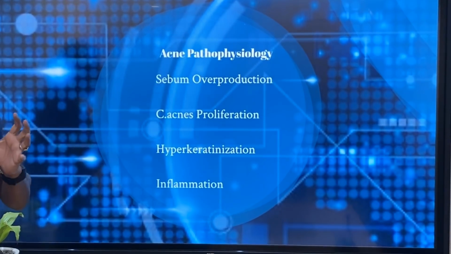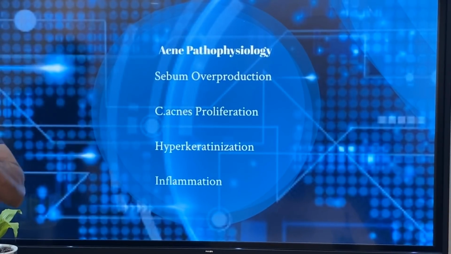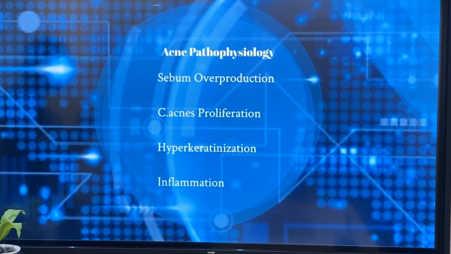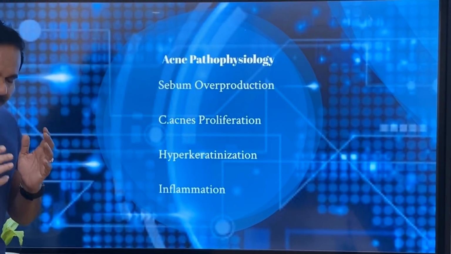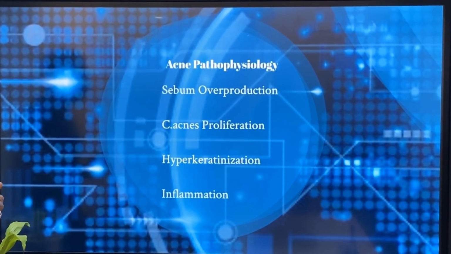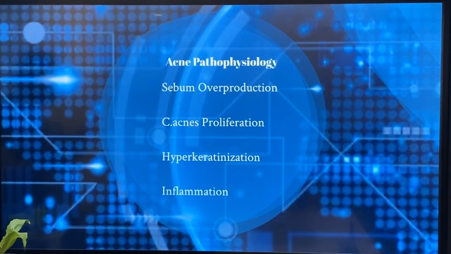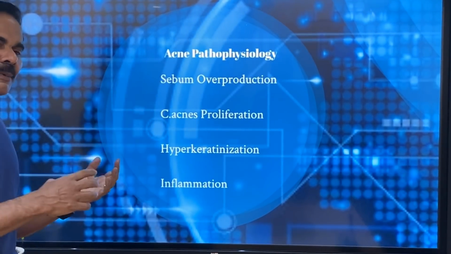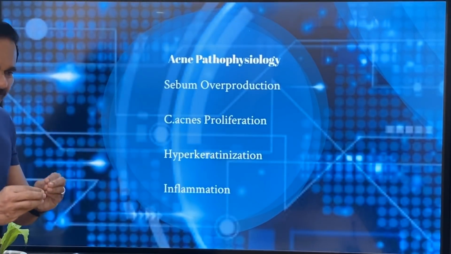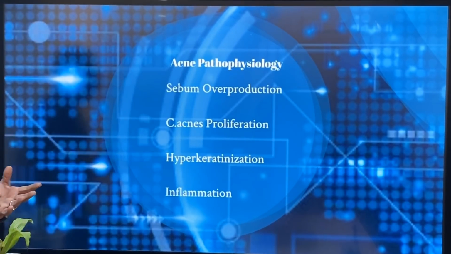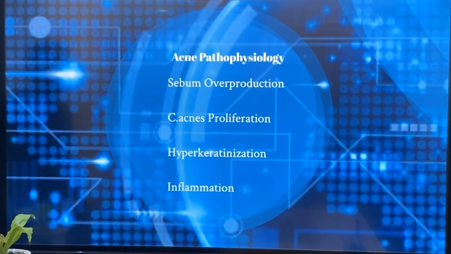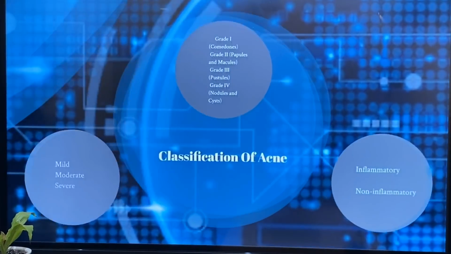There are some bacteria already present in the skin. When more sebum is produced, the proliferation of the acne bacterium increases, because the bacteria feed on the sebum. Then the cells around the follicles multiply, which is hyperkeratinization. Then that leads to inflammation. These are the 4 basic steps of how acne is formed.